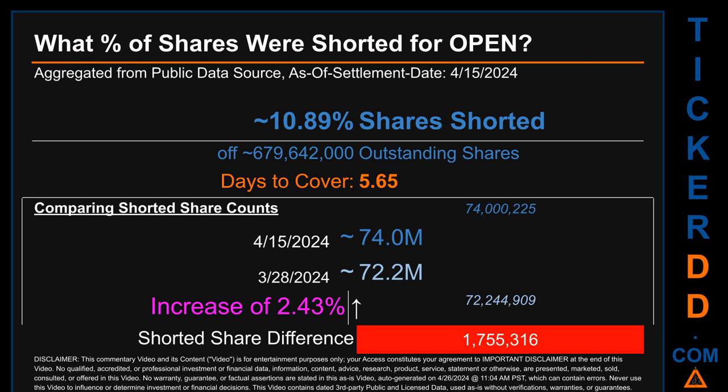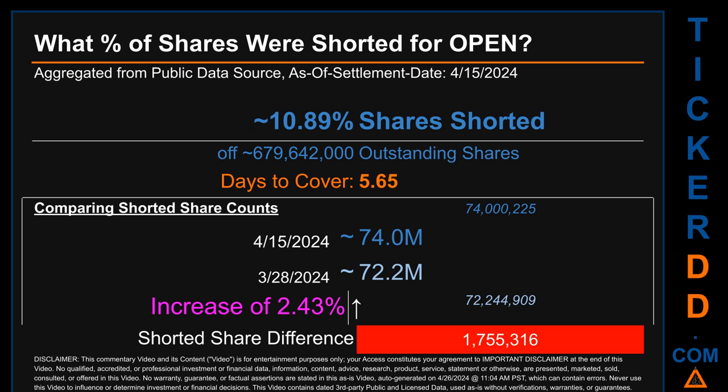What percentage of shares were shorted for OPEN for the 2-week period, ending on settlement date, April 15, 2024? About 74 million shares of OPEN were shorted out of a total of approximately 679.6 million outstanding shares. Therefore, for OPEN, based on as is discovered public data when this video was generated, the ticker has a short interest of roughly 10.89%, which I got by taking the number of shorted shares and dividing it by the number of outstanding shares to get the percentage value. Days to cover is 5.65.